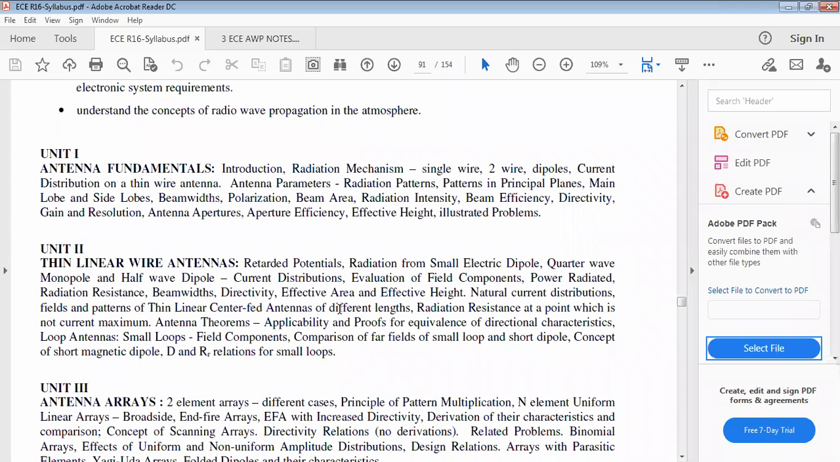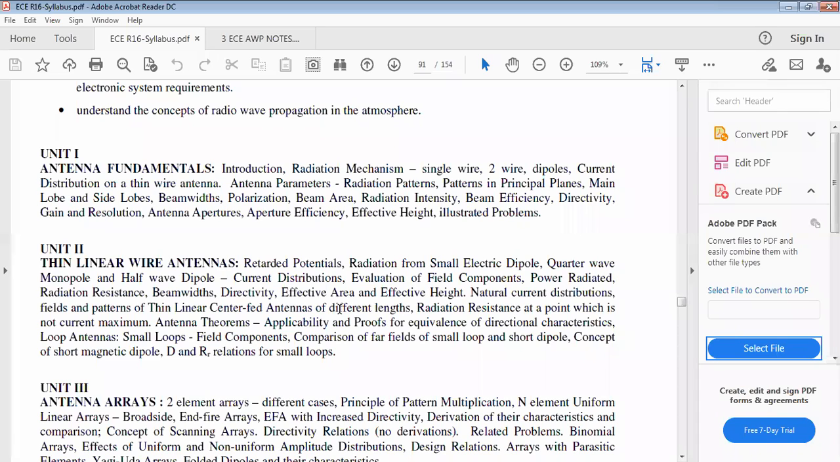Radiation patterns. What are the radiation patterns? E and H planes are called radiation patterns. What is meant by radiation pattern? Pattern is the pictorial representation. Pictorial representation of what? Radiation. That's why it is called radiation pattern. The pictorial representation of radiation of electromagnetic wave is the radiation pattern. Patterns in principal planes. What is meant by principal planes?